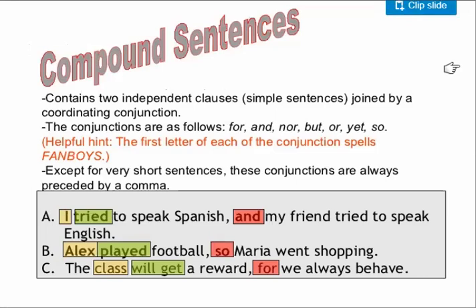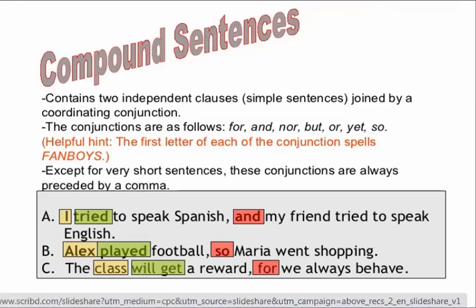Compound sentences. Compound sentences contain two independent clauses. Independent clauses mean simple sentences, and they are joined by a coordinating conjunction. The conjunctions are as follows: for, and, nor, but, or, yet, so. A helpful hint: the first letter of each of the conjunctions spells fanboys.